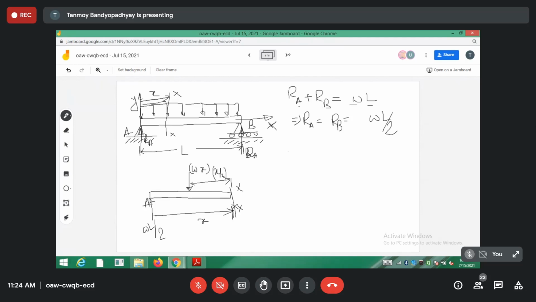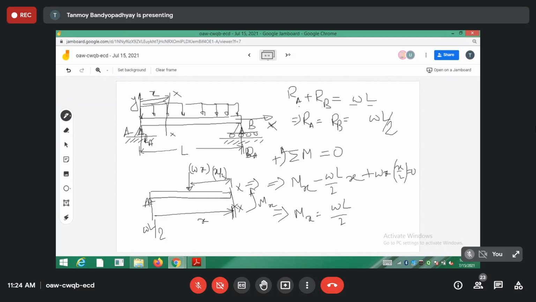Let's now write the moment expression at the point xx. What is the moment acting at the point xx? Sigma M is equal to 0. We are taking anti-clockwise positive. WL by 2 will have a moment at the point x. Taking the moment as Mx, Mx is anti-clockwise. WL by 2 is causing a clockwise moment, so minus WL by 2 into x. Wx is causing an anti-clockwise moment, plus Wx into x by 2, that is equal to 0. So Mx comes out to be WL by 2 into x minus Wx square by 2.